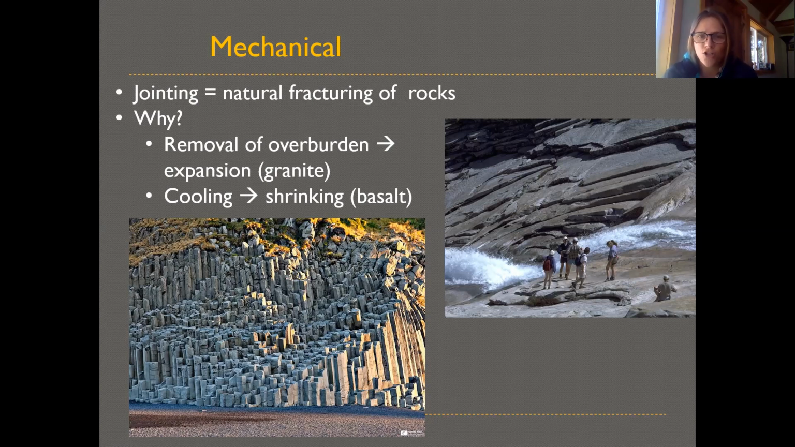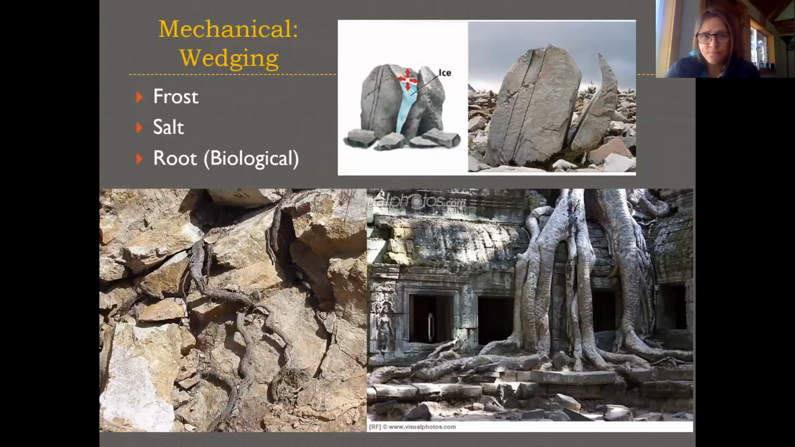It's not a chemical reaction. It's a physical breaking apart of the rock, but it's because of a difference in the temperature and pressure that it's experiencing at the Earth's surface relative to where it was formed. And that is called jointing. So those big cracks can be called joints.